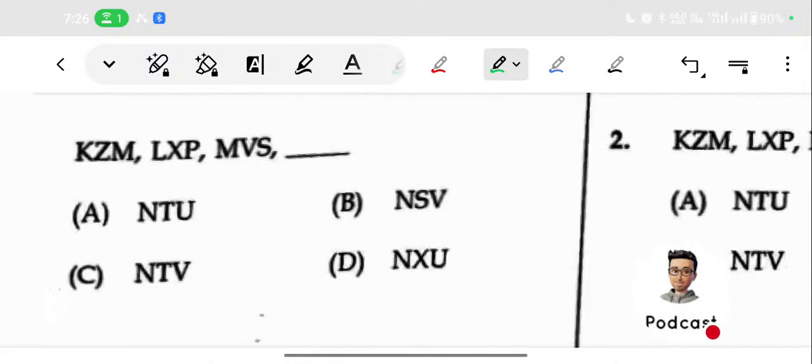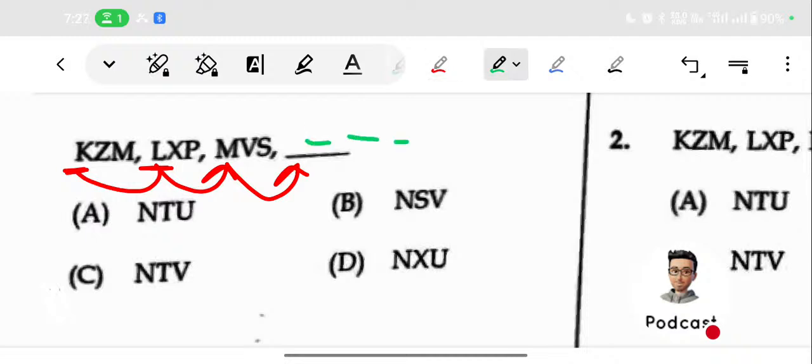So this is the second question. Just find the relation between the first letters in the adjacent terms. Here it is K, then here it is L. So what is the relation? After K, the next letter is L, then the next letter is M. So what will be the next starting letter of the fourth term?